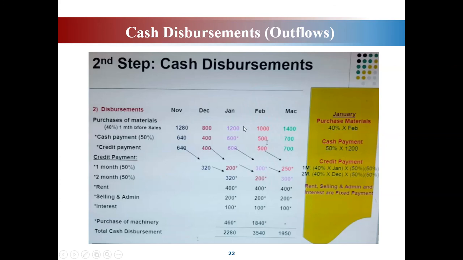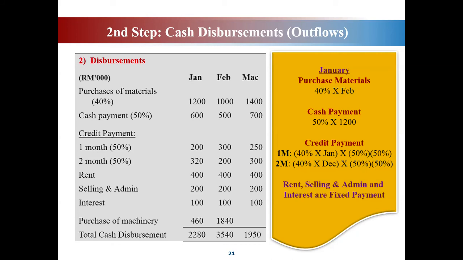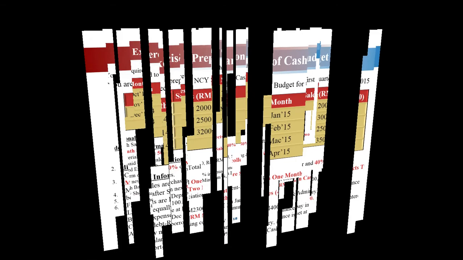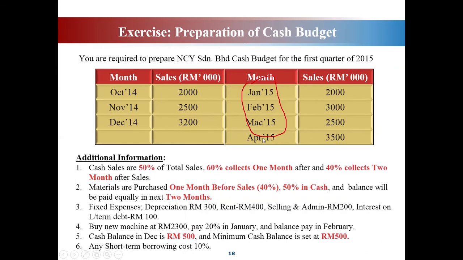Okay, this amount 1,000. So what about purchase for March? Purchase for March is made for April. So you need the amount of sales in April. You need to refer to April's total sales. April total sales is already given in the question. Here, April 3,500.